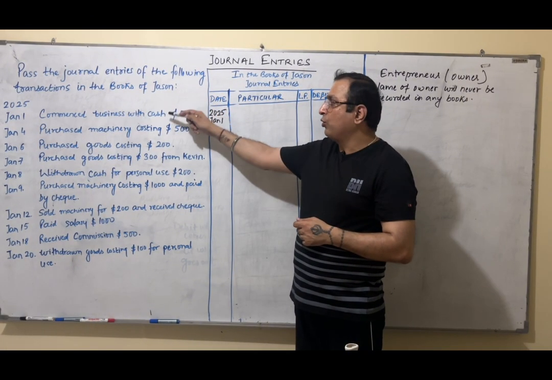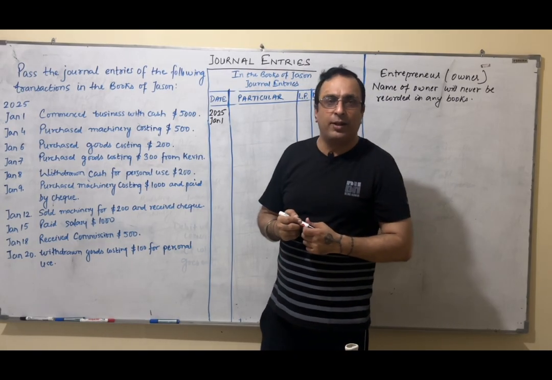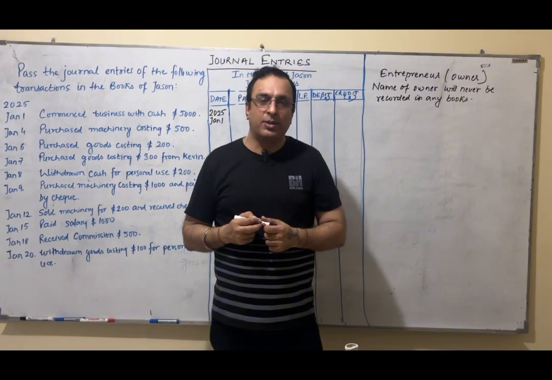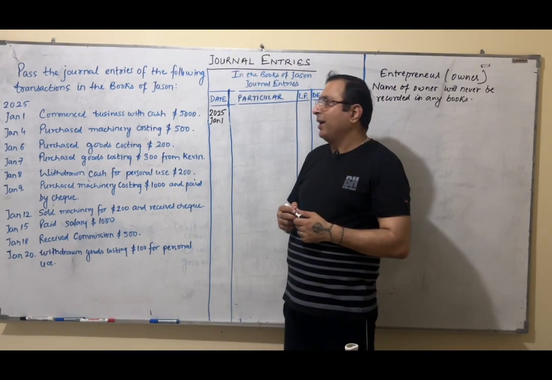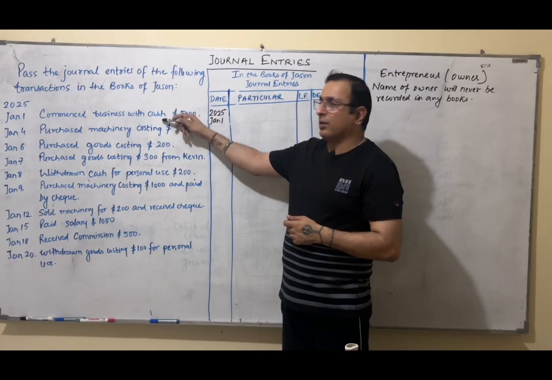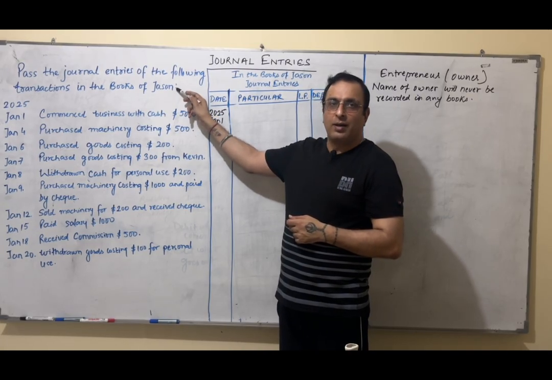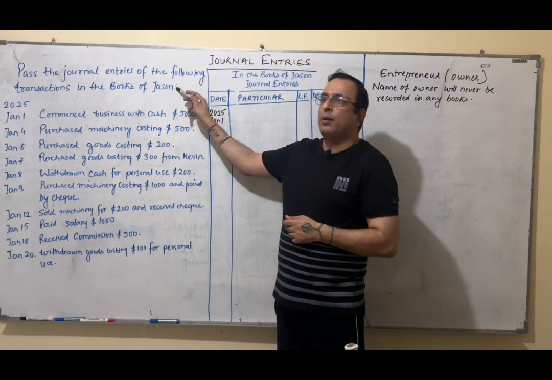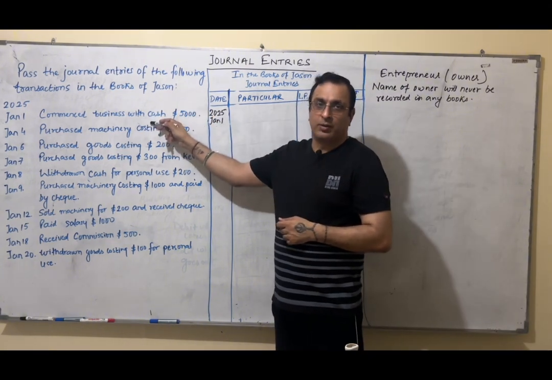Jason is giving money to business because, as I told you in the last video, if you remember, separate legal entity. A business is an artificial person created by law. Right? So, Jason and business are two distinct persons. Jason is a natural person whose name can never be entered here, and his business is an artificial person.